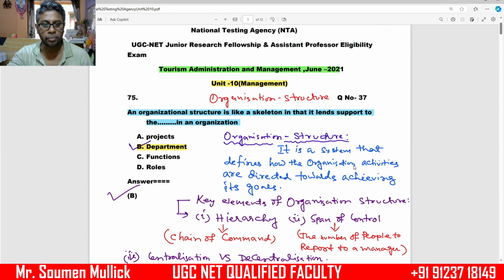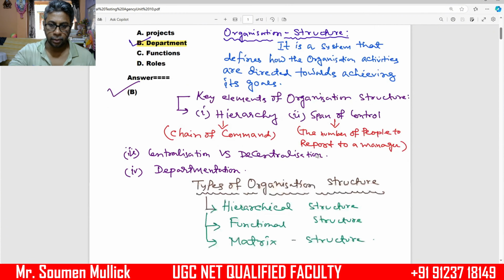Our question is based on organization structure, which is like a skeleton that lends support to the department in an organization. Not only this question, parallelly we have to understand and prepare related questions on this topic.